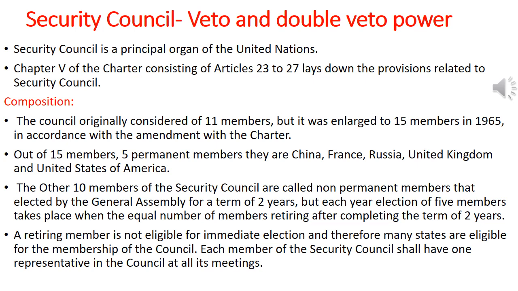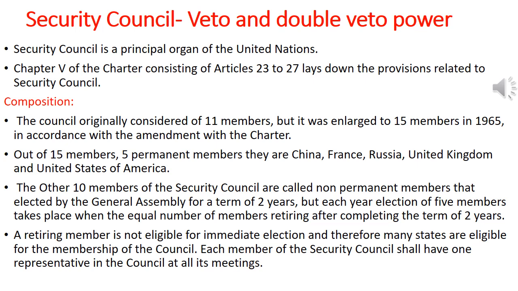As we know, the composition of the Security Council had 11 members, and it was enlarged to 15 members in 1965 by amendment. Out of 15 members, 5 are permanent members. Who are the 5? China, Russia, France, UK and the USA. The other 10 members of the Security Council are non-permanent members and are elected by the General Assembly for a term of 2 years.